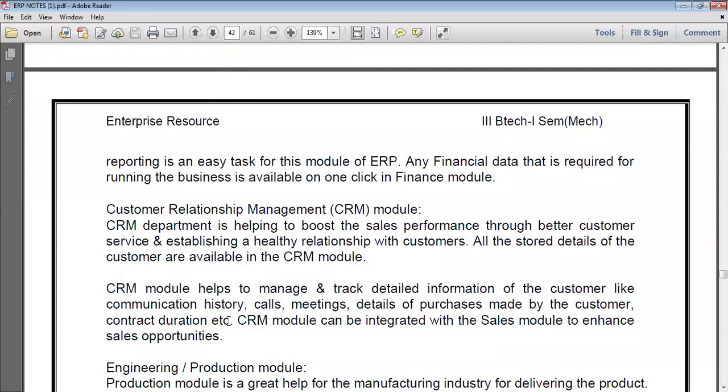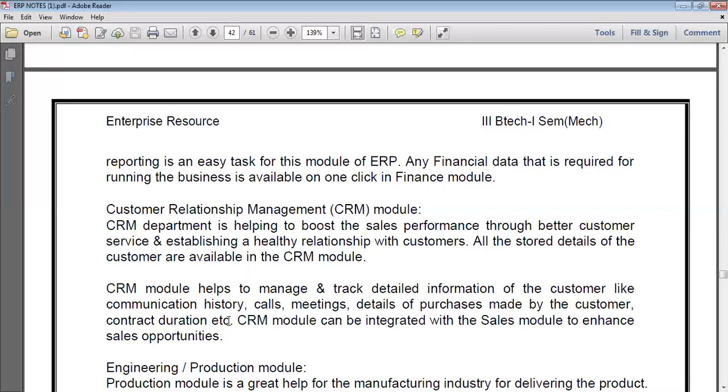Customer relationship management, the CRM module, is one of the applications. The CRM department is helping to boost the sales performance through better customer service. When we understand the customers' needs and wants and they are satisfied, definitely our product will grow in the market. That's why the sales performance depends on better customer service.